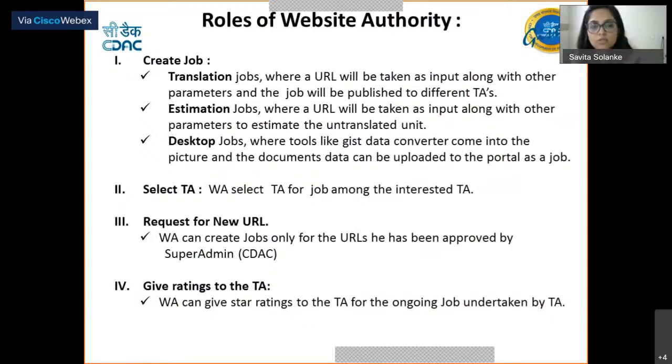Give ratings to TA. The fourth role of the website authority is to provide ratings to the translation agencies that have undertaken his job. So if he likes the job, he can provide a 5-star rating, 4-star rating, etc. to the translation agency, which will be displayed in the dashboards.